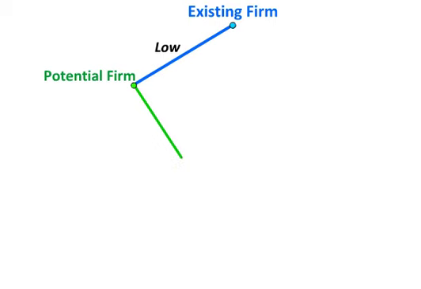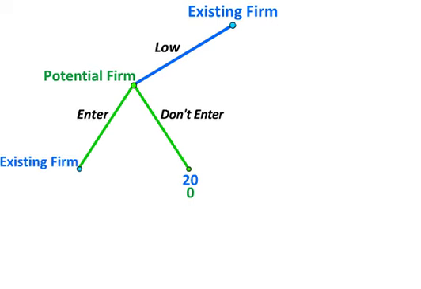Continuing with the initial setup from graph 24.4, we assume that if the existing firm sets a low price and the potential firm does not enter, the existing firm makes a profit of 20 and the potential entrant makes a profit of 0. But now we'll assume that the existing firm gets a chance to revisit its pricing decision if the potential firm enters.